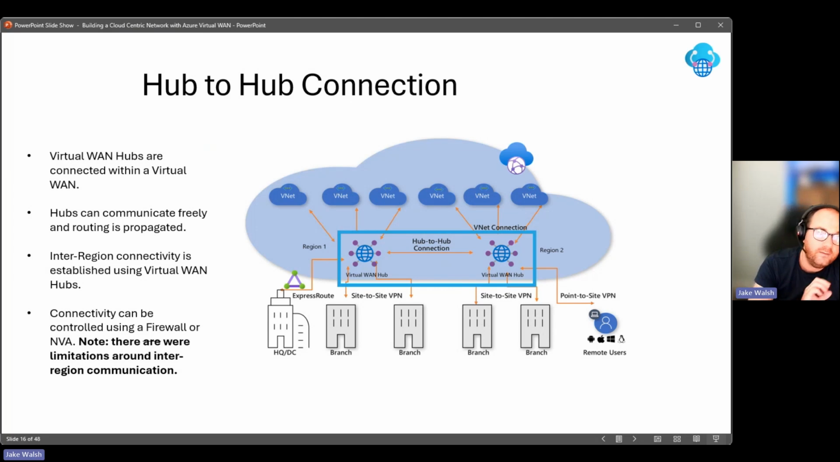It's worth considering that there are actually some limitations, some things you need to consider, and that has been a subject of change perhaps over the last 12 months. So that routing, that connectivity can be controlled using a firewall or NVA. I've said here, you'll see I've scrubbed out the R on there. So there were some limitations around inter-region communication. You can now have that communication, and you can have this fully meshed topology. So if you're interested in learning about some of those changes, I'd recommend having a read of that documentation I mentioned. But as it currently stands, you can have full mesh communication throughout that Virtual WAN topology.